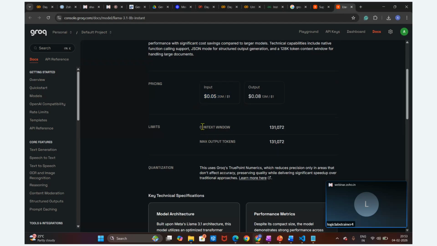Context window is nothing but the input size: how many tokens it will take as an input, and how many tokens it is going to generate as an output. This is the limitation of this model. Just at a high level, I have given how many input tokens it will take to generate the response, and this is how many tokens it can generate as the maximum response. This is the 1,30,000, right?